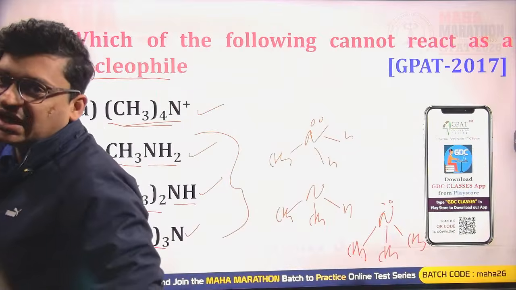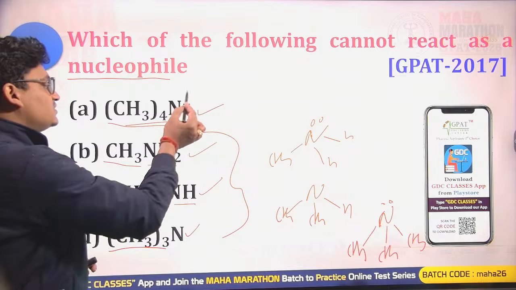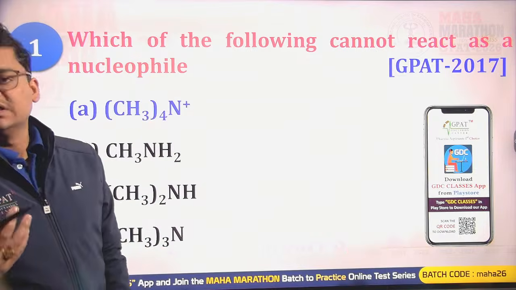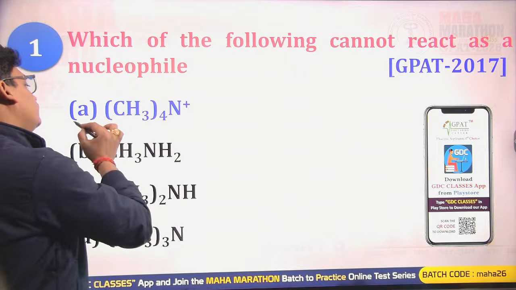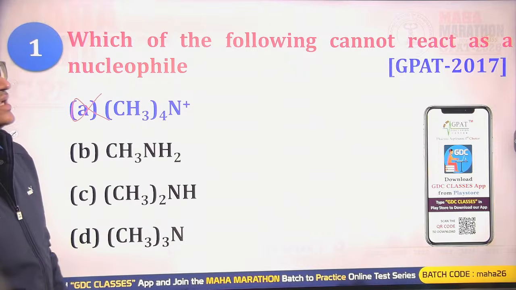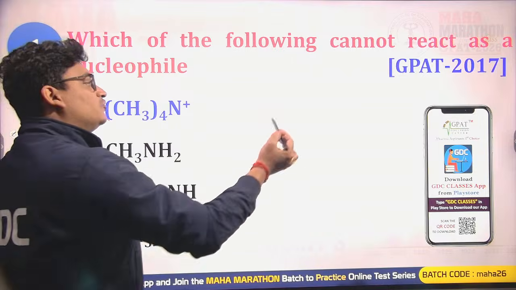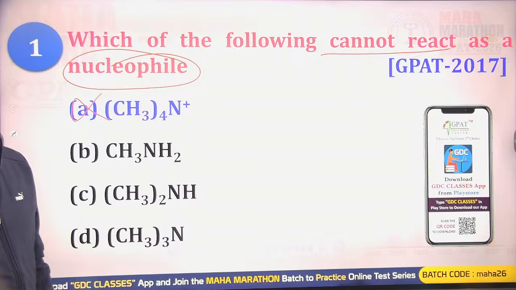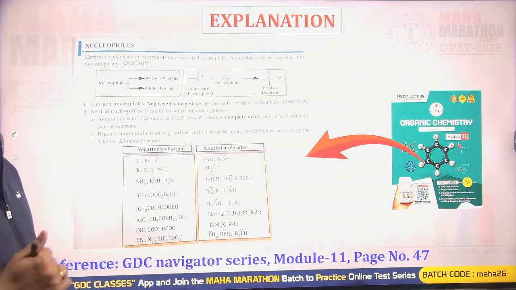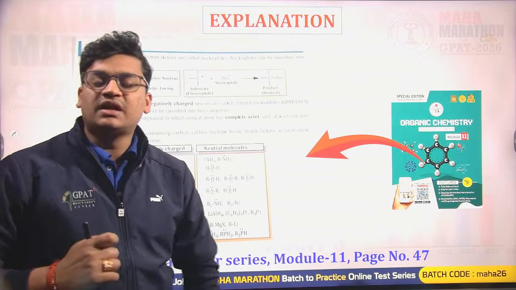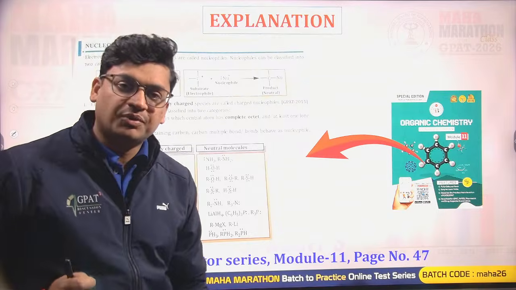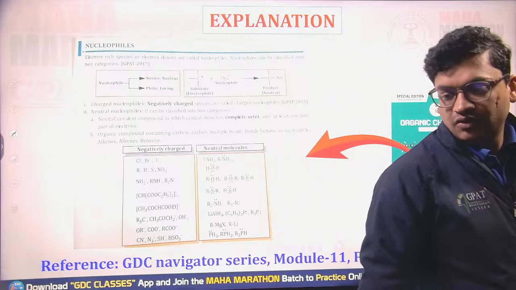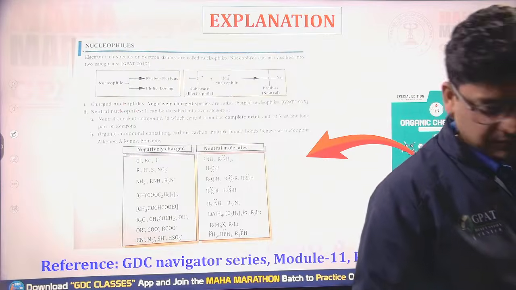There is no chance for the nitrogen of this one to act as a nucleophile, as it does not have higher electron density due to the absence of lone pairs. The question is, which cannot react as a nucleophile? So yes, A is the right answer. This 4 degree nitrogen atom can never have a lone pair of electrons, so it can never act as a nucleophilic center.